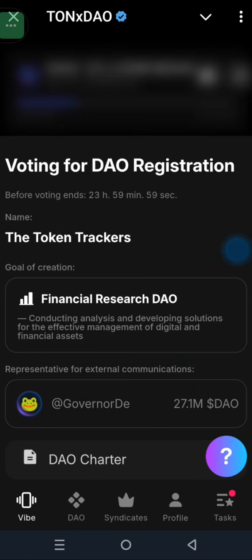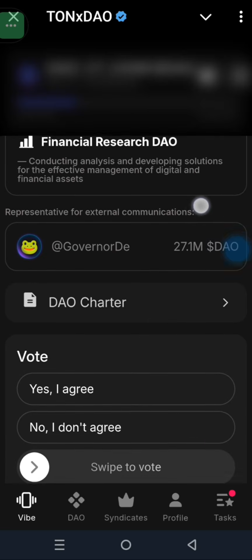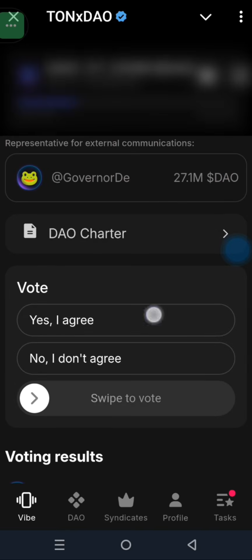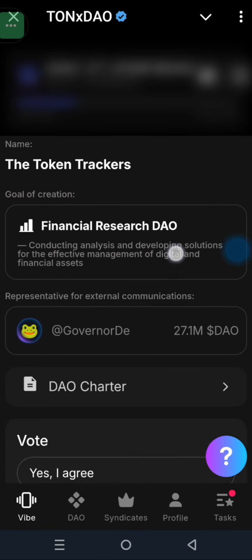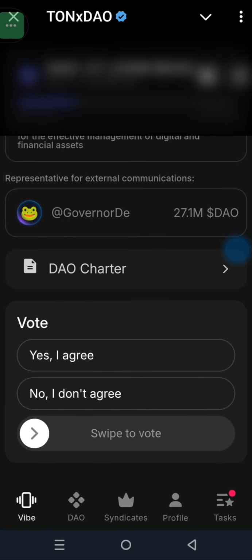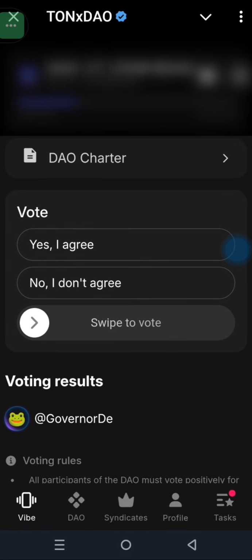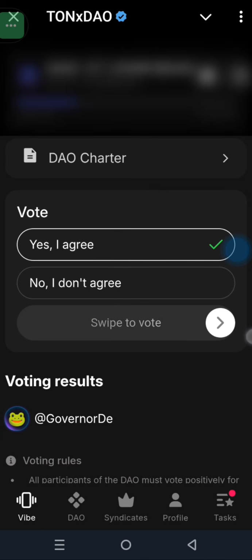Once you click on bring to a vote, it will bring you to this page, and then you're going to scroll down. You can take your time, read through it. The reason I'm not reading through is because of time. And then you see before voting ends, voting will end in 24 hours, as you can see right here. So I will scroll down, then come down and say yes, I agree. That is under vote here. I'll click on that. Yes, I agree. And then I will come down to this part right here, press and hold on it, swipe it to my right hand side, and then leave it.